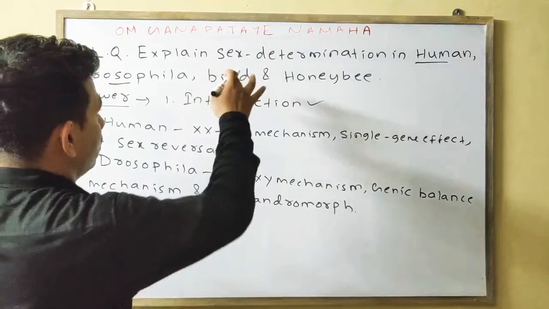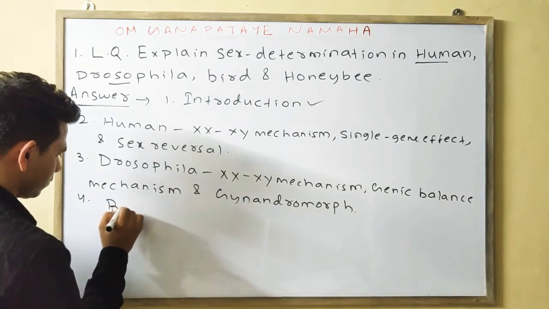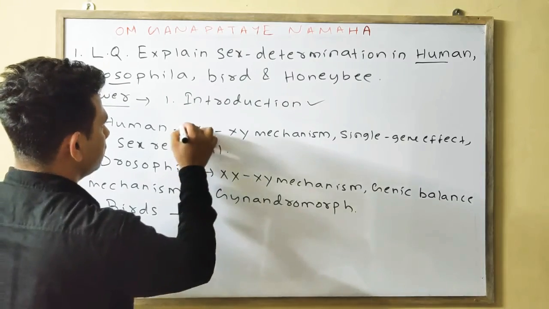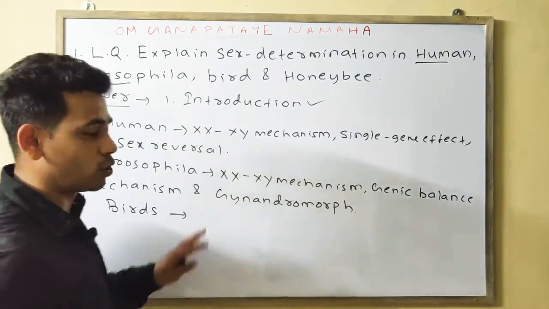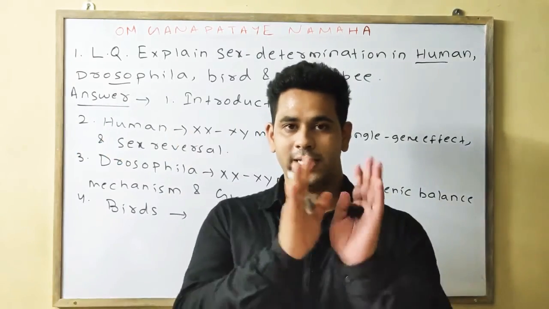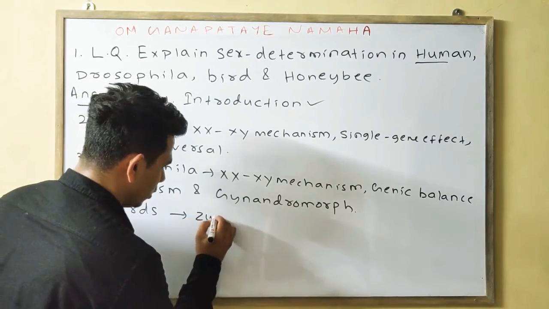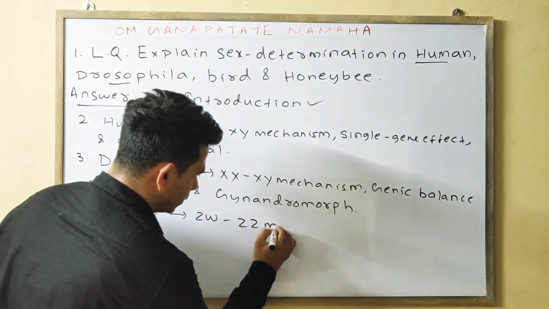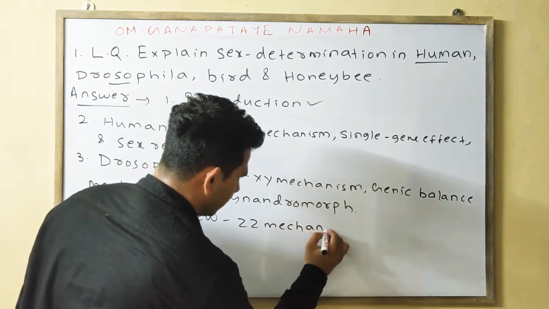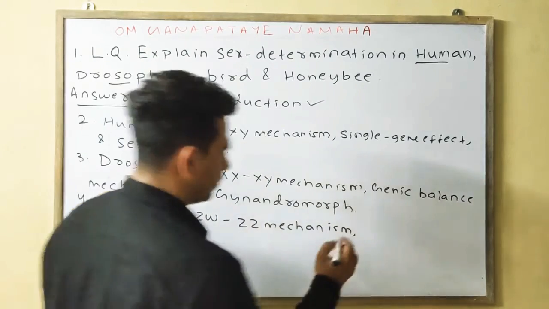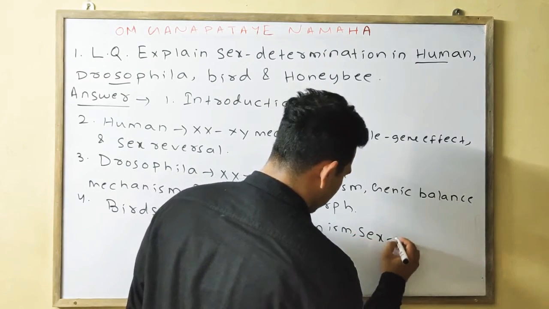Next we will go to the birds. Birds also you will write here. The chromosomal mechanism here is your ZW and ZZ, so you will write the ZW, ZZ mechanism. I will tell, don't worry. Then lastly you will write the sex reversal in the case of the bird.